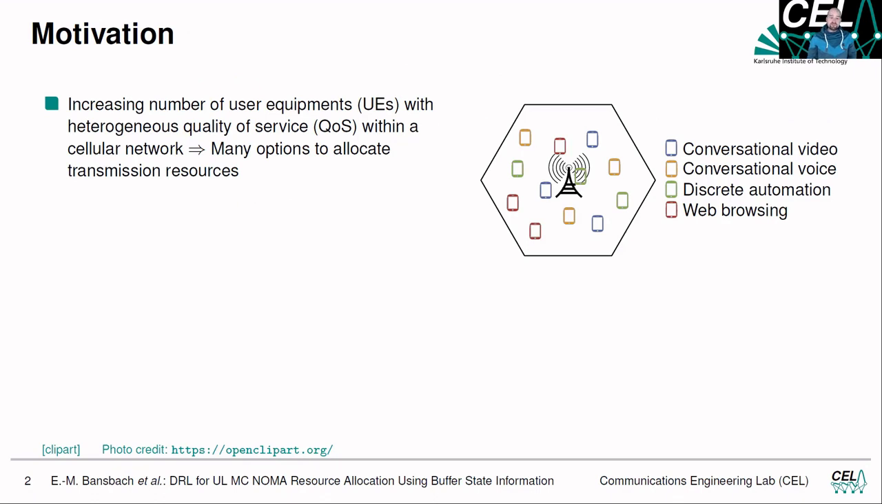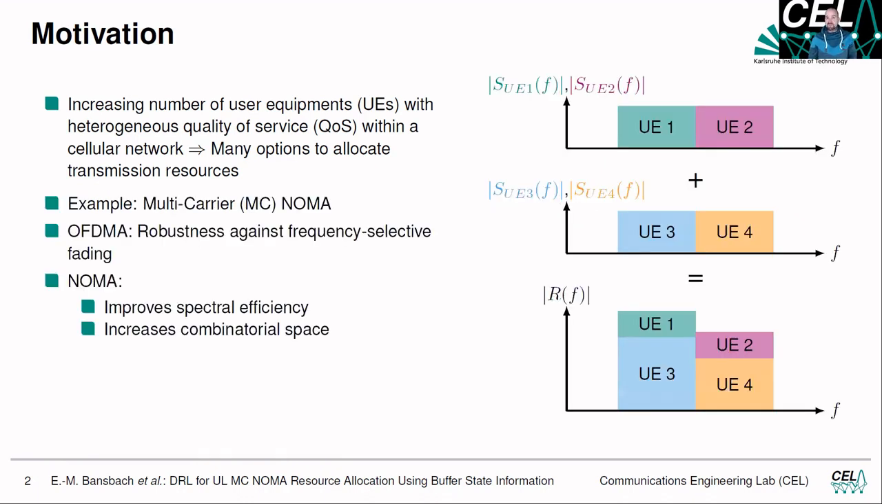So today we have an increasing number of user equipments with heterogeneous quality of service, for example, conversational video, conversational voice, web browsing, or discrete automation within a cell of a cellular network. So we have many options to allocate the transmission resources we have. An example is a multi-carrier and an orthogonal multiple access scheme.